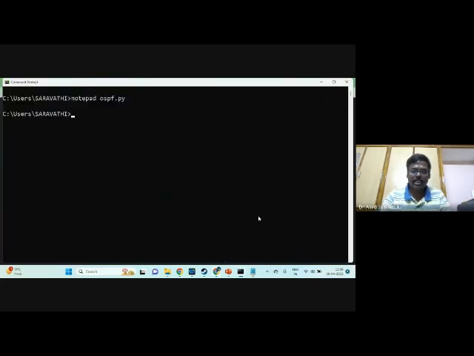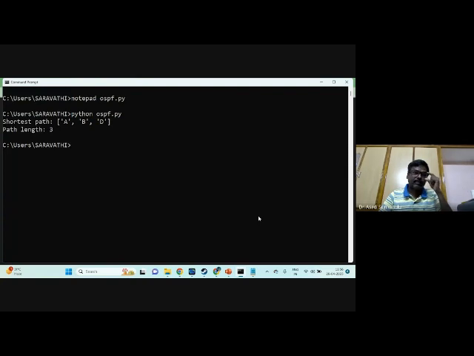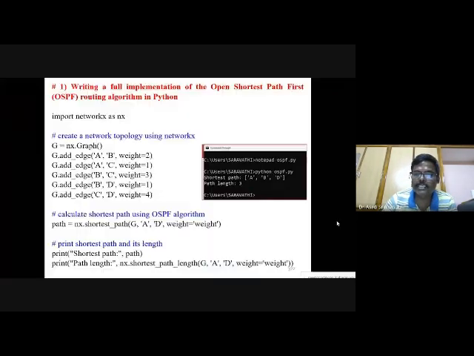So now I am executing python space OSPF algorithm. See, now the shortest path. I have taken A, B, D as nodes, and the path length is 3. This shows how effectively a routing algorithm selects the path between source and destination. So this is one algorithm, the OSPF algorithm. Next algorithm I am going to implement.